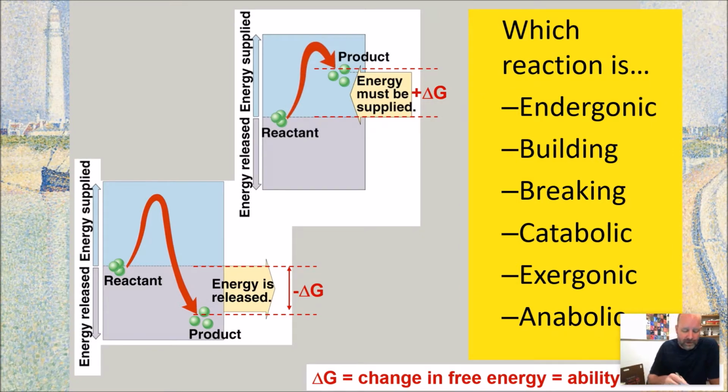So hopefully you see that we're ending up releasing energy. We have less energy in the products in this graph down here. And that means we are breaking things down. If we're breaking things down, it's catabolic, it's exergonic, energy coming out. So this one is hydrolysis.